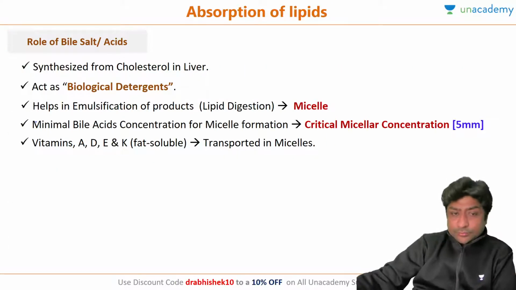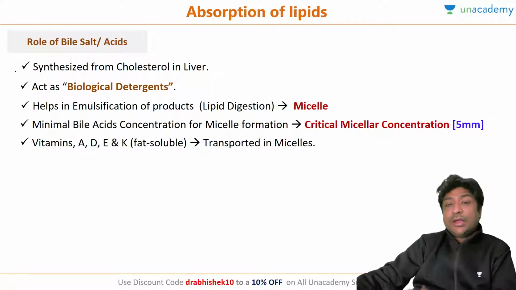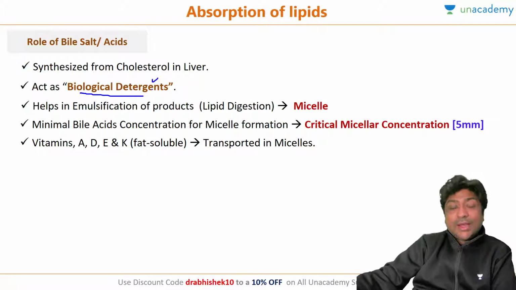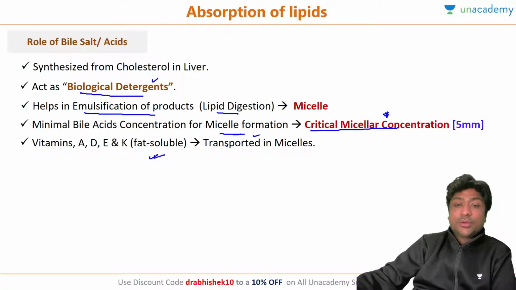Okay, a small side point on bile salts. What are bile salts? What is the role of bile salts in absorption of lipid or metabolism of triacylglycerol? They act as biological detergents. These bile salts act as a biological detergent and help in emulsification of products of lipid digestion. The minimal bile salt concentration for this emulsification is called the critical micellar concentration, which is around 5 ml. Okay, and all the fat soluble vitamins are transported in micelles.